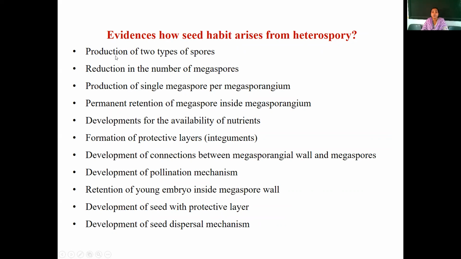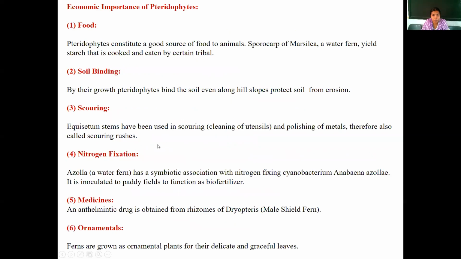So from these evidences, we clearly come to a conclusion that the heterosporic condition reported in the pteridophytic plant has the traces of future evolution, of how the seed habit arose in the angiospermic plant.